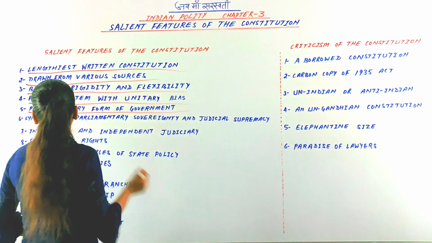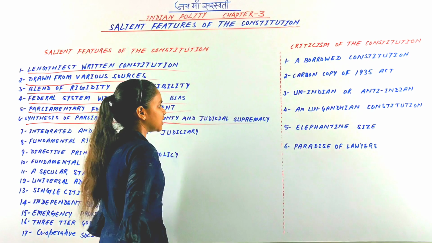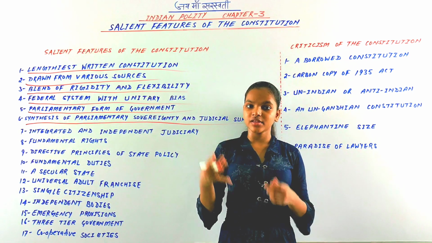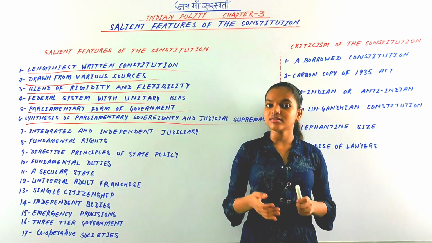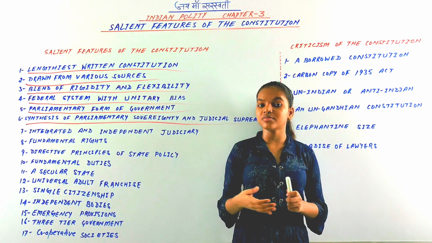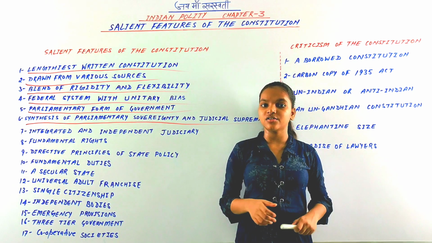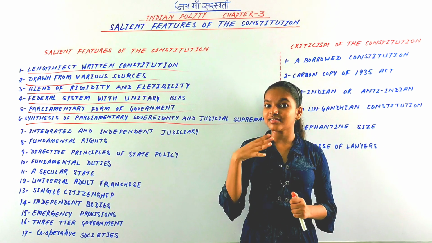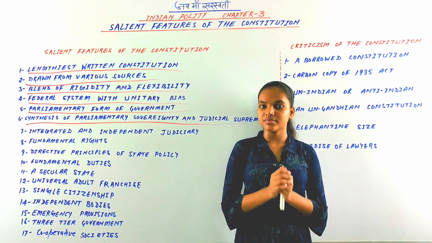So next is synthesis of parliamentary sovereignty and judicial supremacy. Parliamentary sovereignty is adopted from the British Constitution, whereas judicial supremacy is adopted from the American Constitution. So there is a synthesis between the two.